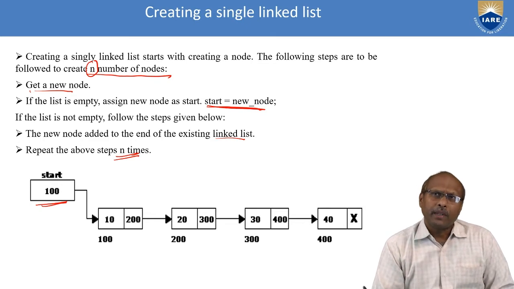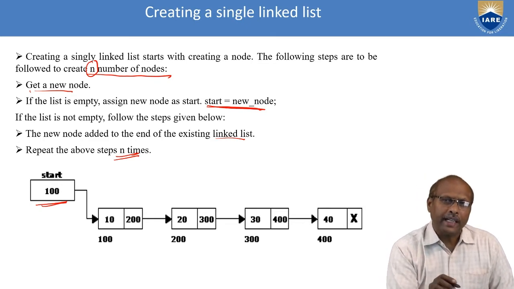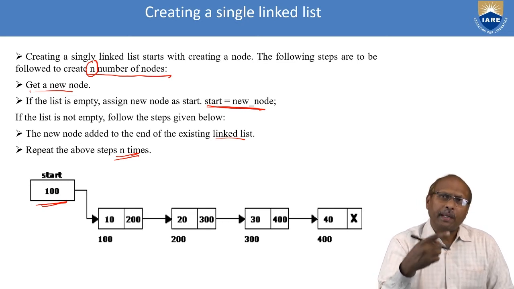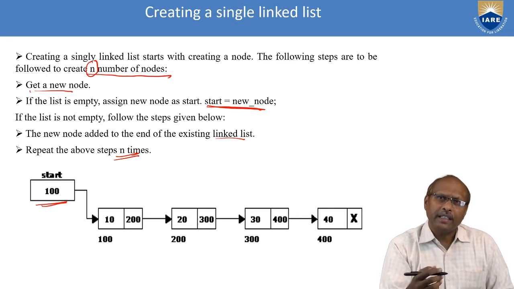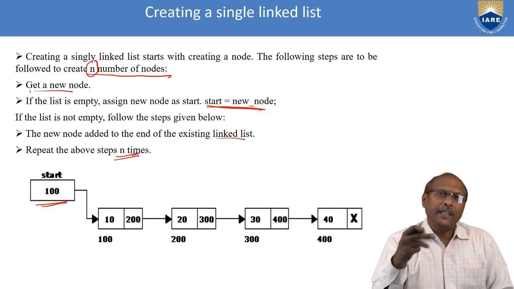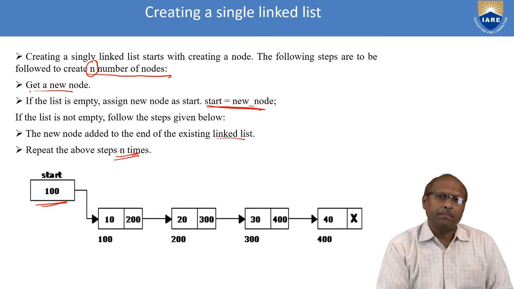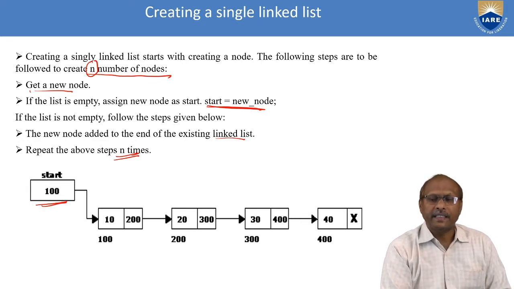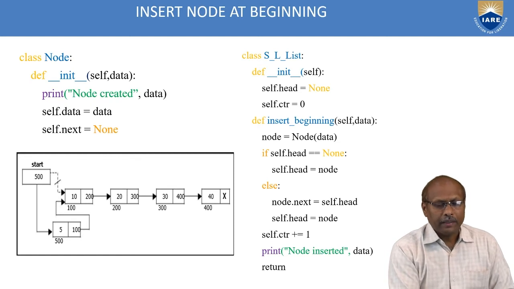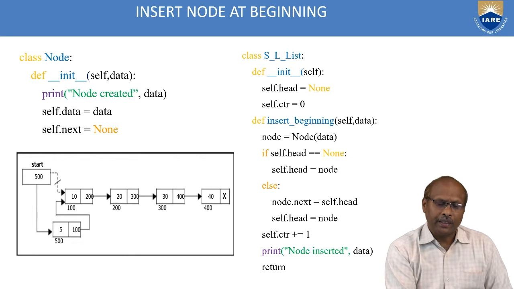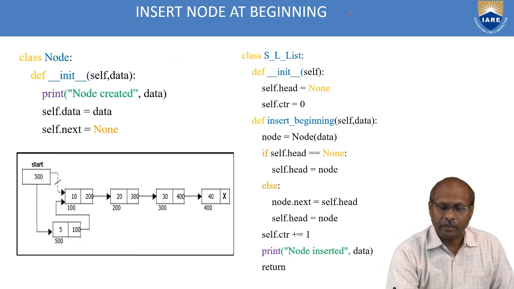So whenever you want to create a single linked list, the first input is what? N. N is the number of nodes. N times you have to create memory, store the data and point to the next node. So repeat this process how many times? N times. So this is the general pseudocode for creating a single linked list. Please observe here. This is the way of writing the node using Python. This is the syntax using Python.